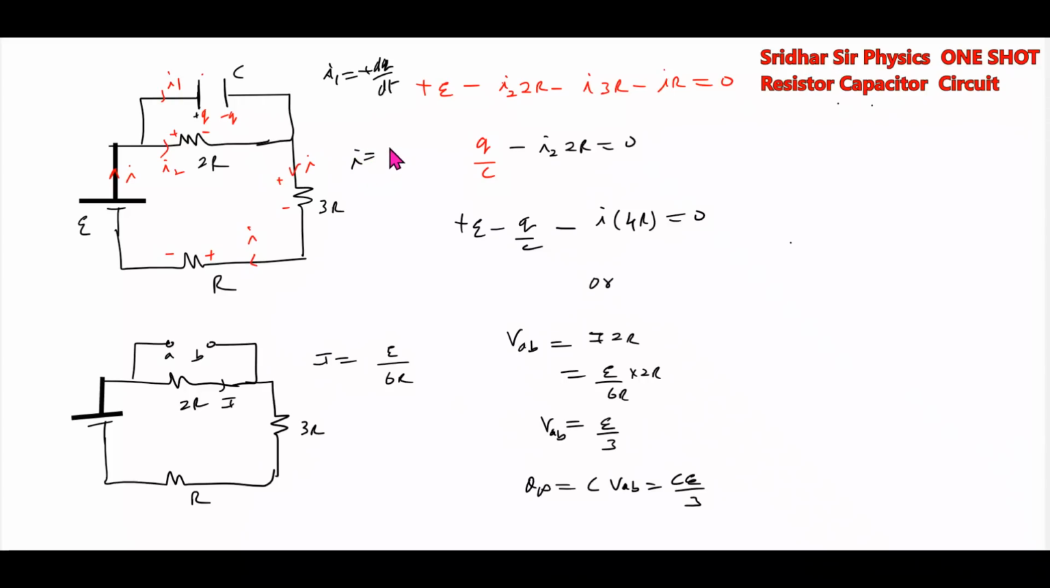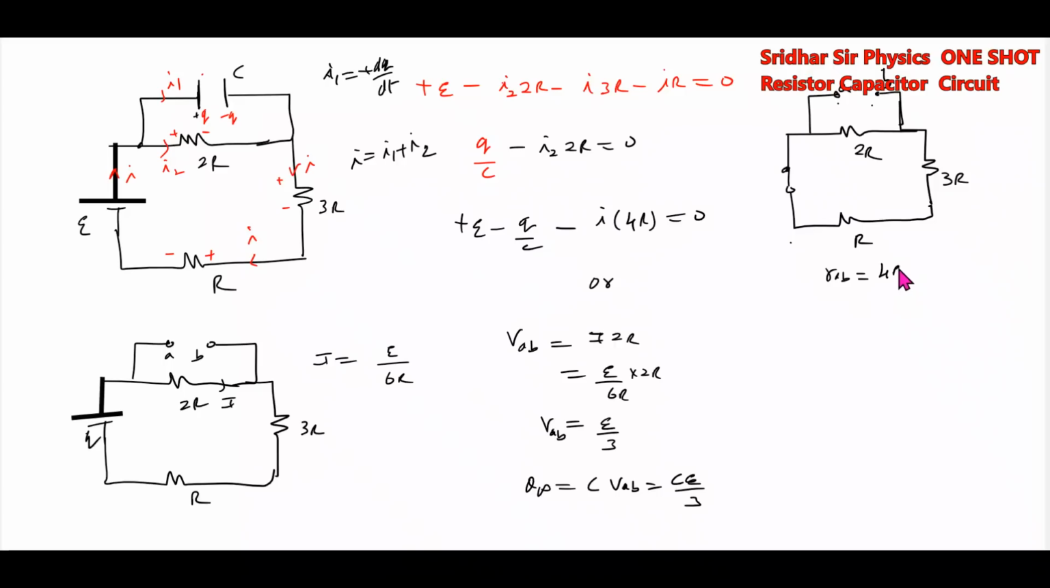I is equal to I1 plus I2, applying KCL at this point. Now, how to calculate the time constant of the circuit: where a cell is there, replace it with a short circuit. Then it will be like this. This will be R, 3R, 2R. The cell EMF we have made 0. Then the effective resistance will be 4R parallel to 2R. 4 into 2 is 8, 8 by 6, so 4R by 3.